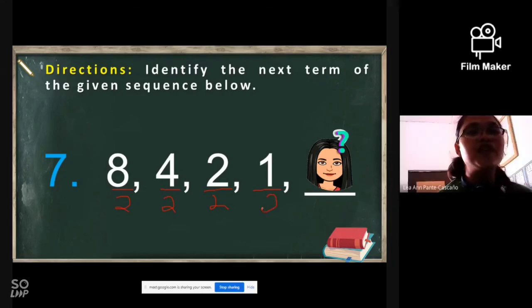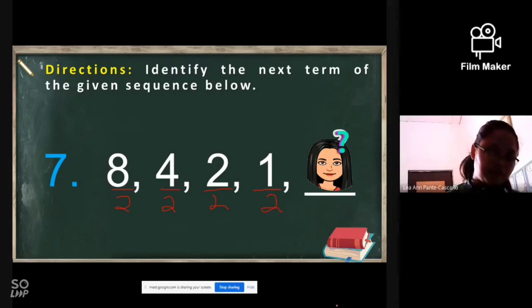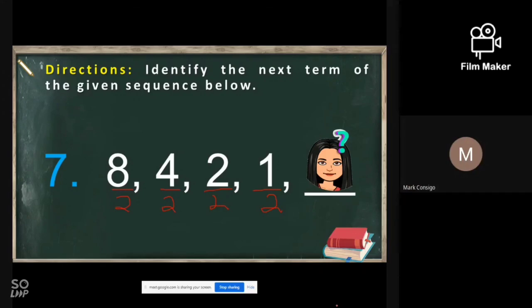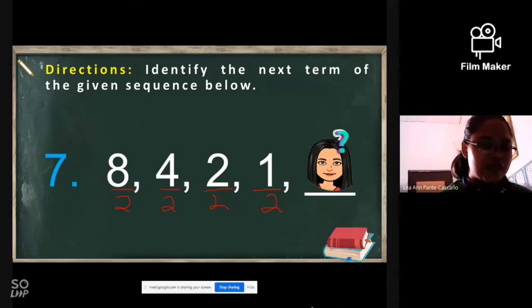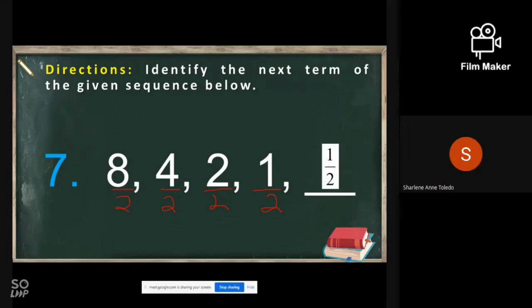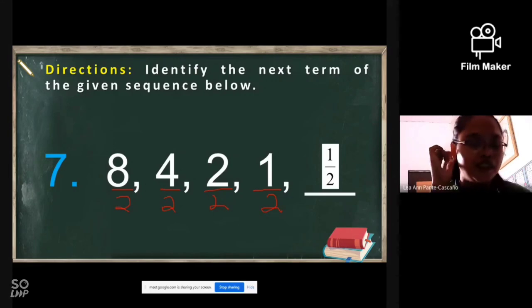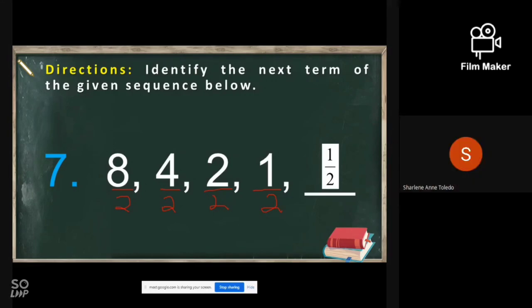So 1 divided by 2, what is the answer here? 0. Are you sure? Wait lang. Christine got the correct answer. It must be 0.5. One half, simply 1/2. That is also the same. It could be 0.5 or 1/2.